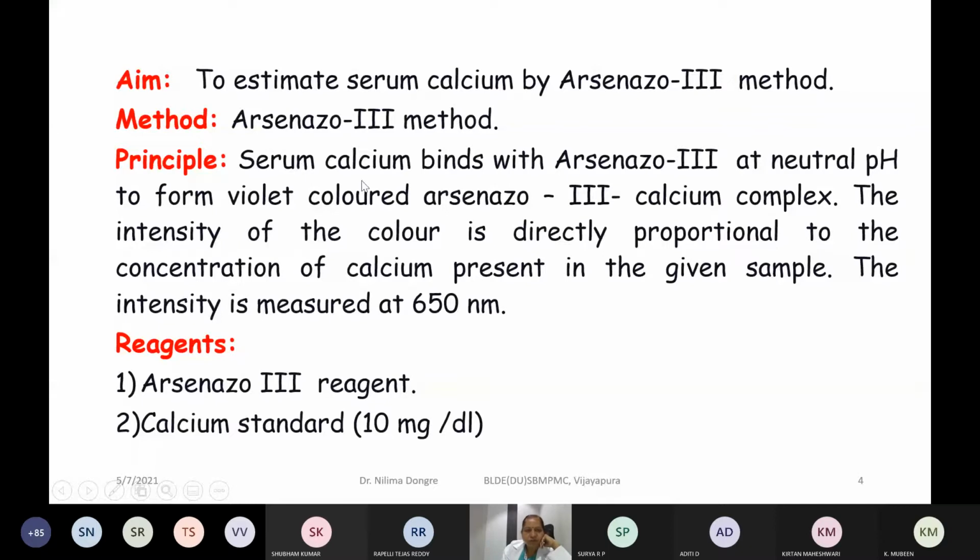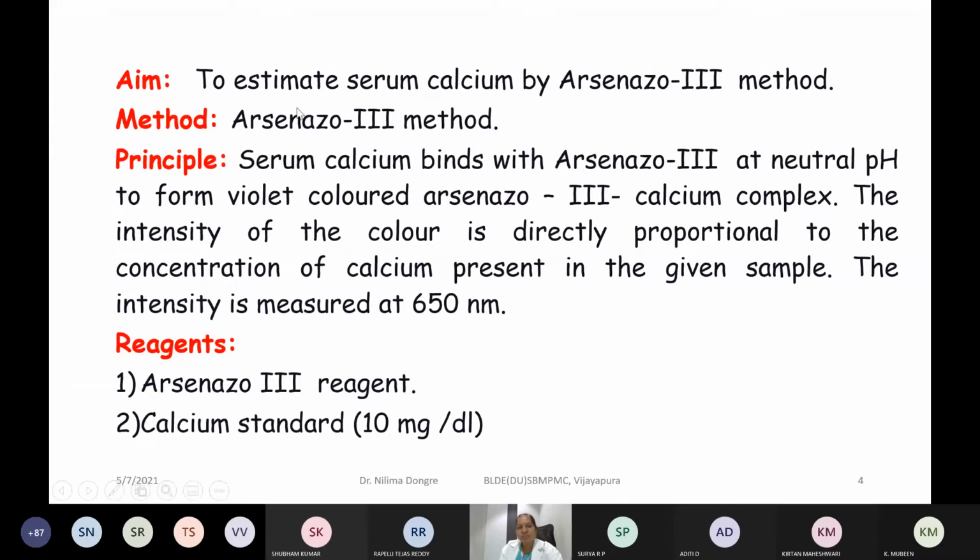All these quantitative methods are based on colorimetric measurements, and the basis for colorimetric analysis is the formation of a colored complex at the end of the reaction. Whenever you mix serum samples with the reagents, at the end point you will get a particular color, and the absorbance of that color can be read on the colorimeter, and thus we can quantitate the amount of the substance present in the given serum sample.